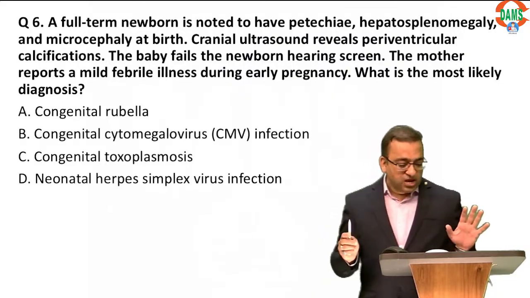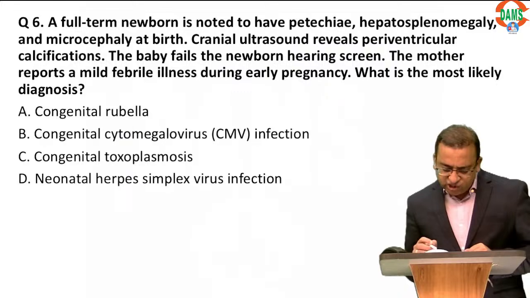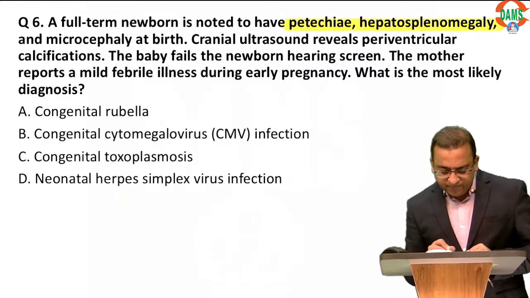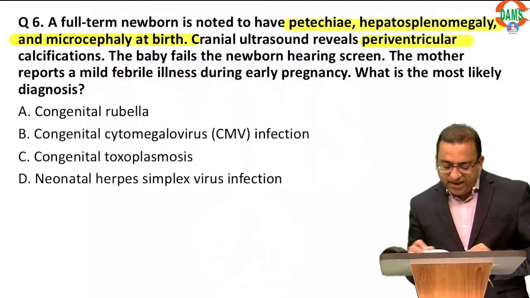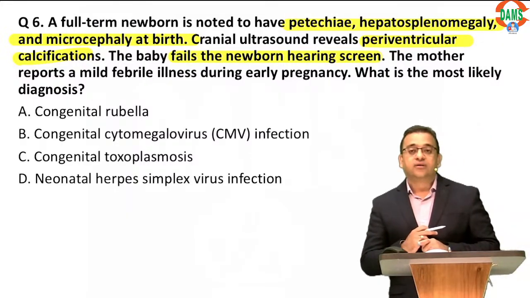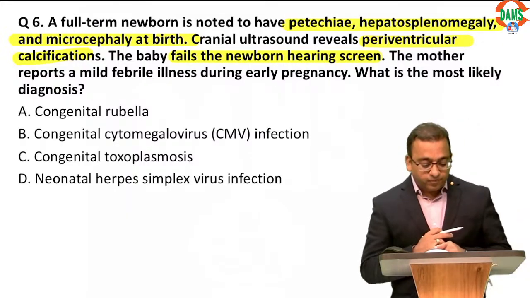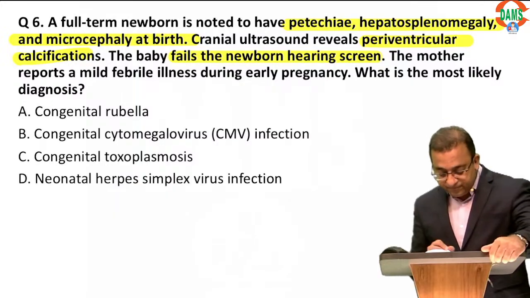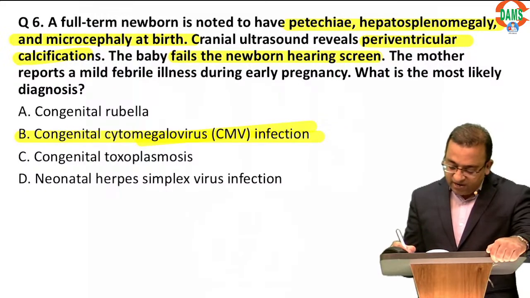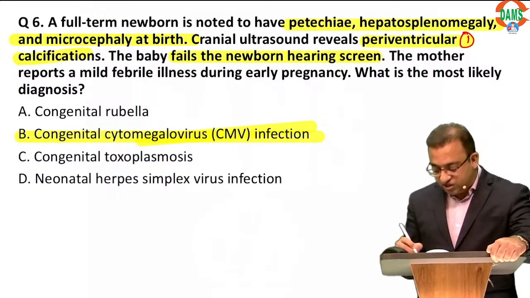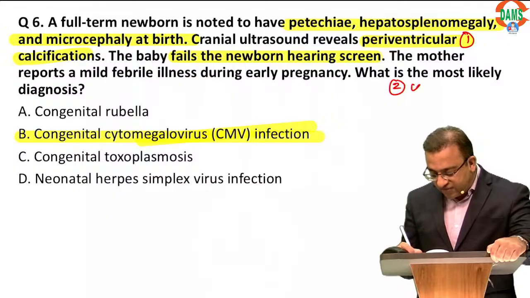Very important. So let me first start with a child who has petechiae, hepatosplenomegaly, microcephaly. He has periventricular calcifications and has deafness. He failed a hearing test. So remember, number 1, this is of course CMV. Remember, in CMV, number 1, we see periventricular calcifications. In CMV, you can also have cortical atrophy of the brain.